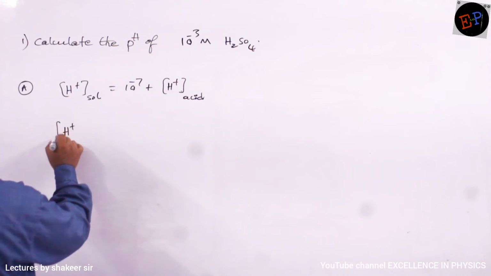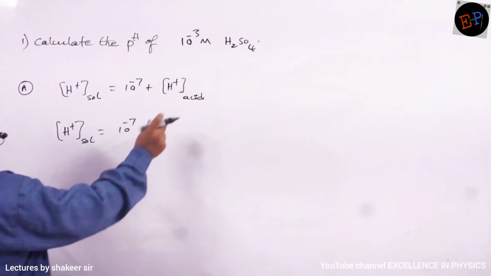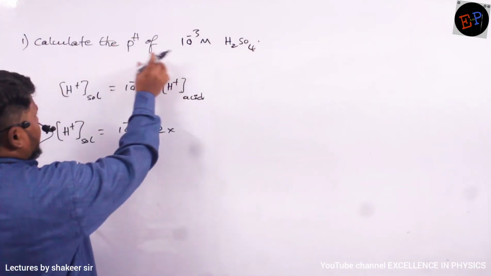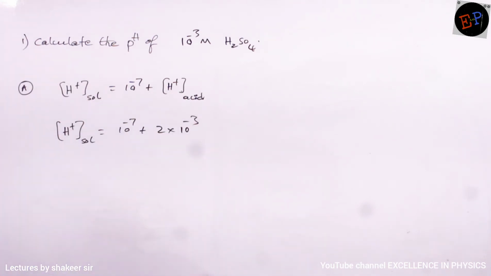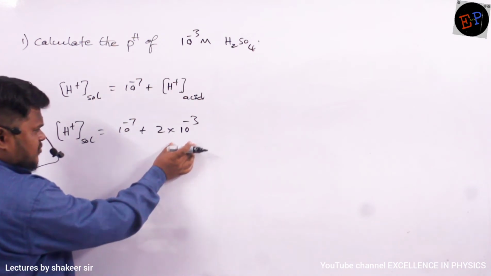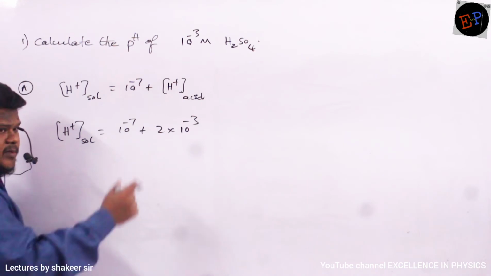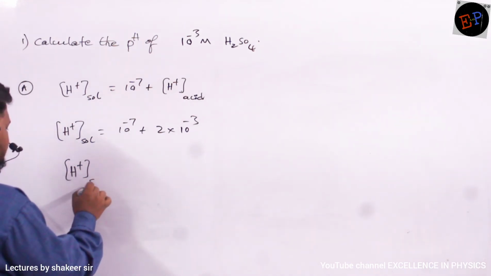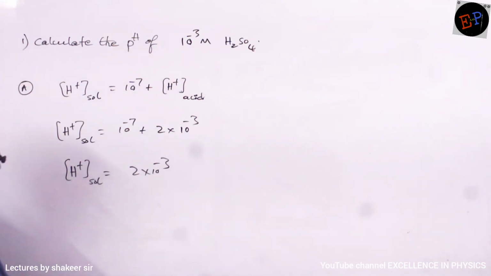So H plus of solution is equal to 10 power minus 7 plus how many atoms of hydrogen are present? 2. So 2 multiplied by, and what is the concentration? 10 power minus 3. This is how we write. Clear? Now here 10 power minus 3 is very big when compared to 10 power minus 7, so this value can be neglected. So what is H plus of solution? It is 2 into 10 power minus 3. This is the value which I got.